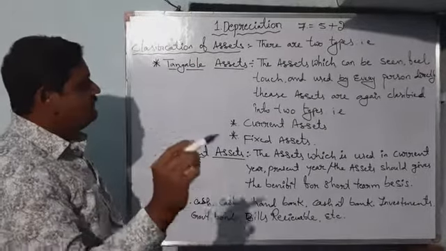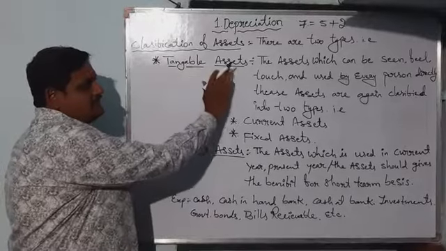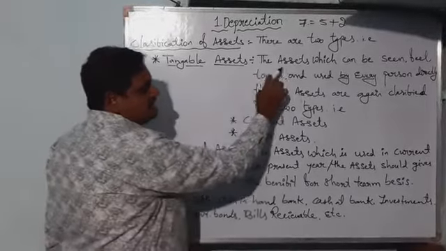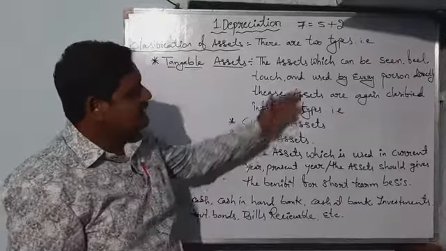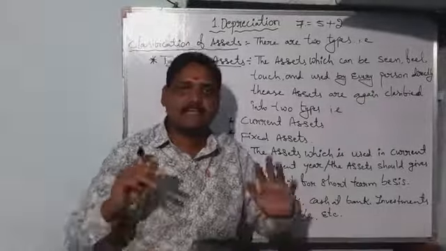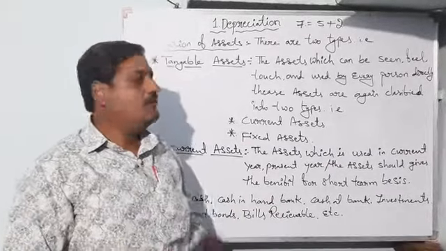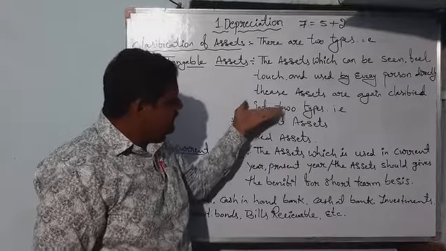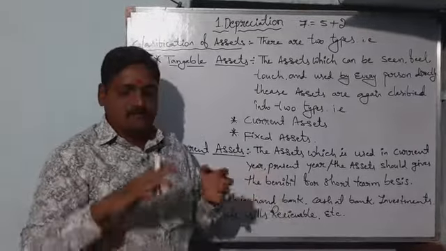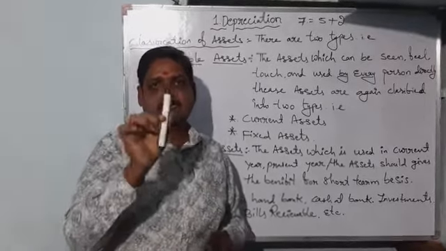First of all, we should know about tangible assets. A tangible asset is an asset which can be seen, felt, touched and used by every person directly. That asset is called a tangible asset. For example, here is a pen. It is a tangible thing.